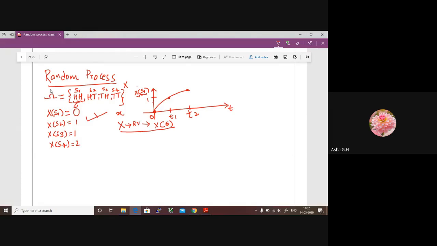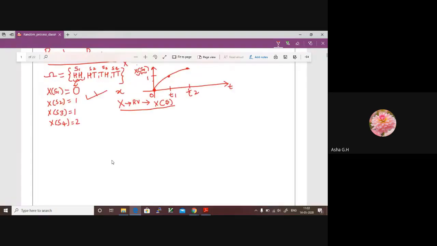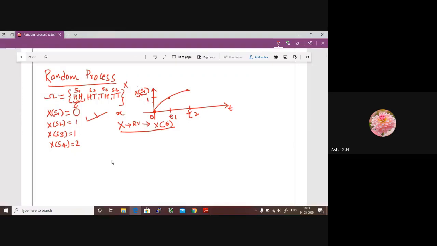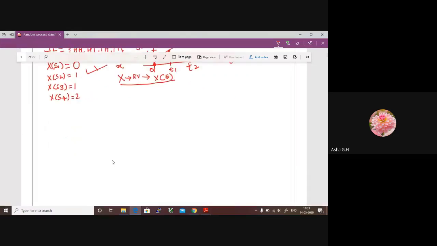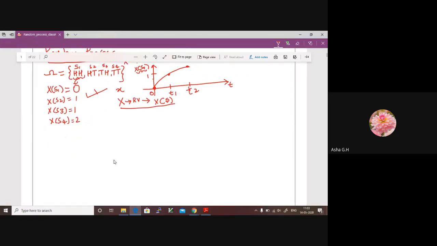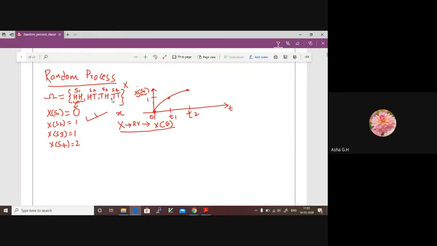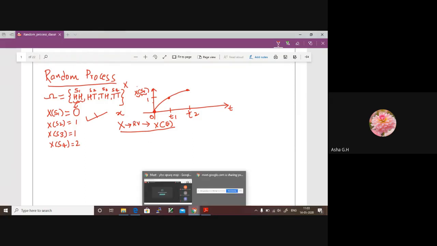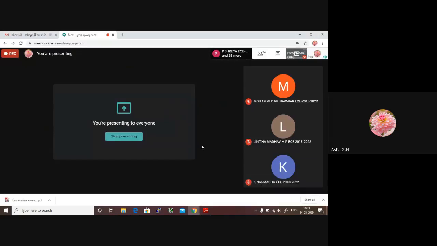Okay, fine. This is the random variable definition. Now, how do we define a random process? I feel it's better to take an example which will help you later, a communication example. I hope this part is clear. If there is any doubt, you can ask me and we can have a discussion on this. If it is clear, then we'll go ahead.